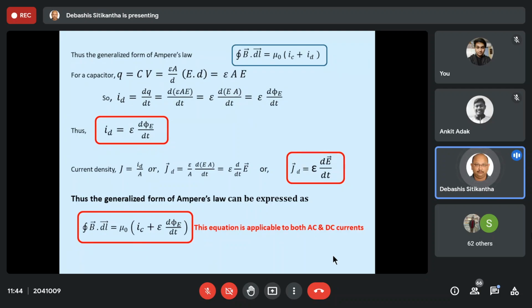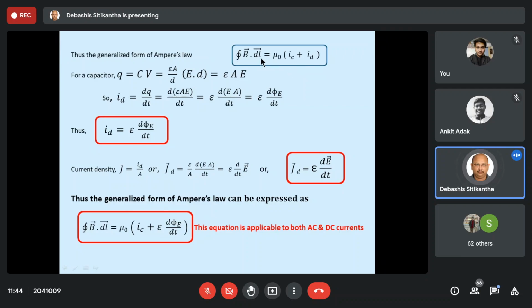Therefore it is applicable to all types of current, not only DC current. So if that is the case, then we have to generalize this Ampere's law. If we generalize it, what we are going to get? B vector dot dl vector is equal to mu 0 times IC plus ID. That means mu 0 times your conduction current plus your displacement current. And if we extend it to the space itself, then we can also write the convection current. But that is beyond the scope of your syllabus. Because this is physics paper, we are not going to the details.